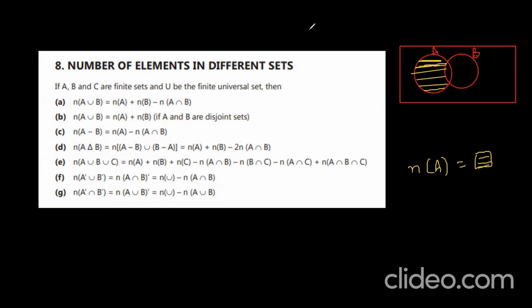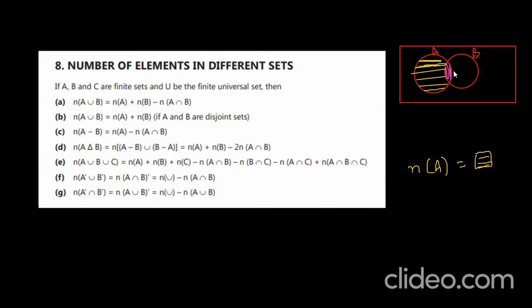Very good. And now the next one is N of A intersection B. I am taking it with pink. A intersection B means which part? This is the part, the pink part.